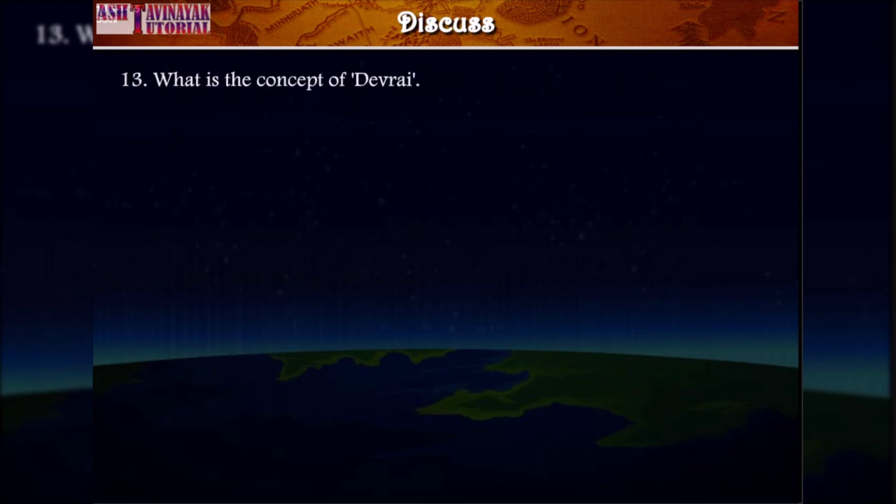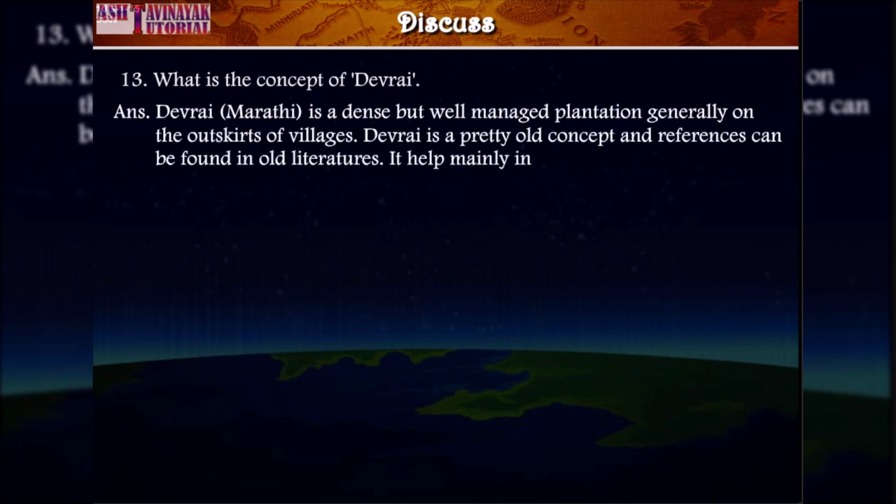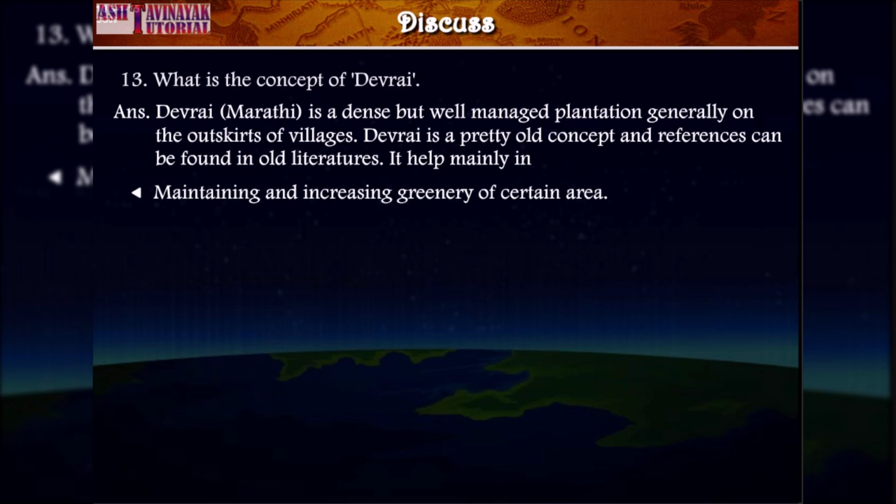Question 13. What is the concept of Devrai? Answer. Devrai, a Marathi word, is a dense but well-managed plantation generally on the outskirts of villages. Devrai is a pretty old concept and references can be found in old literatures. It helps mainly in maintaining and increasing greenery of certain areas. It helps maintain water tables in the area.